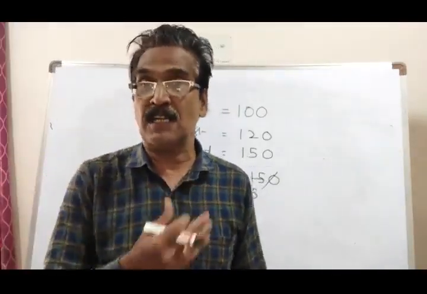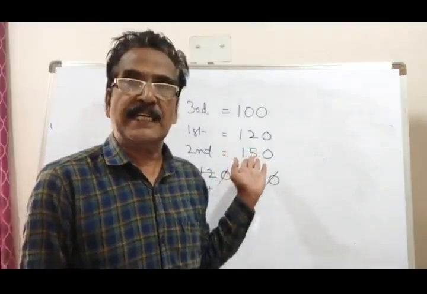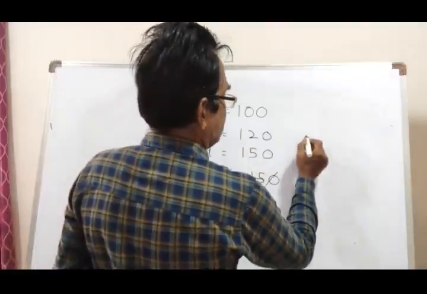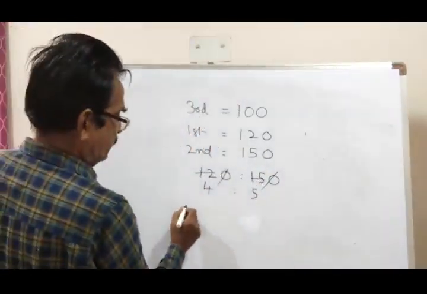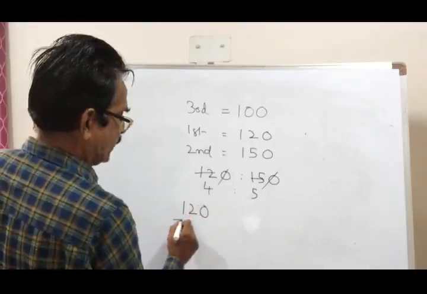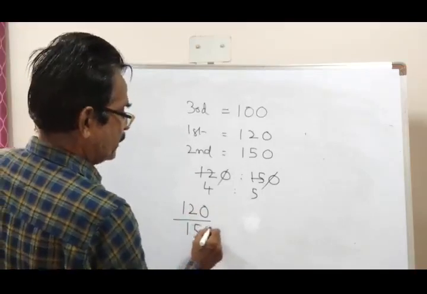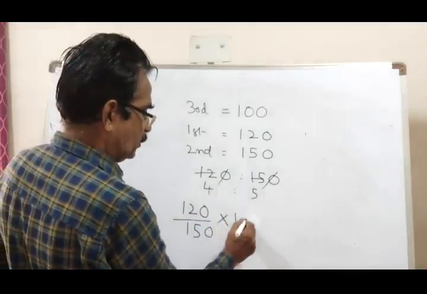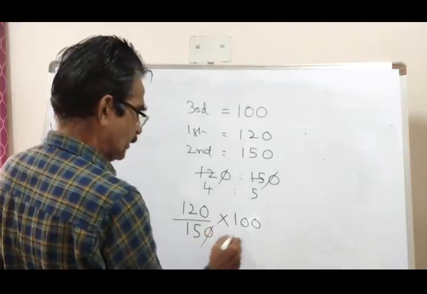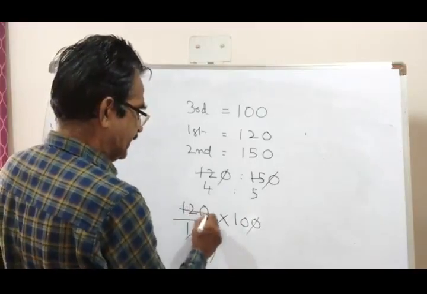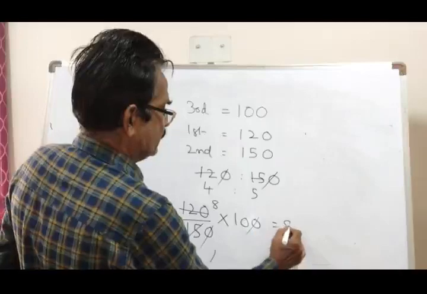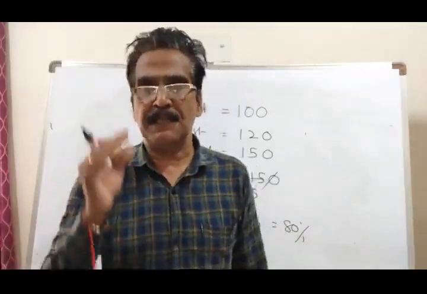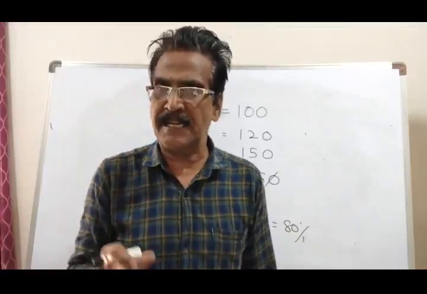Sometimes you have one more question on this problem. What percent of second number is the first number? First number is what percent of the second number? 120 by 150 into 100, zeros cancel, 15 eights 120, 8 tens 80%. So once you know the first and second numbers, you can answer any question on this.